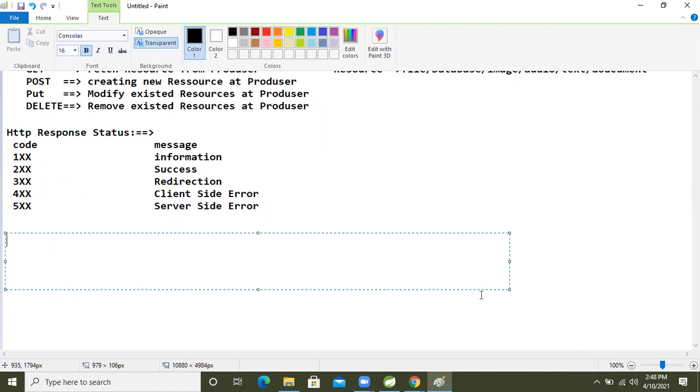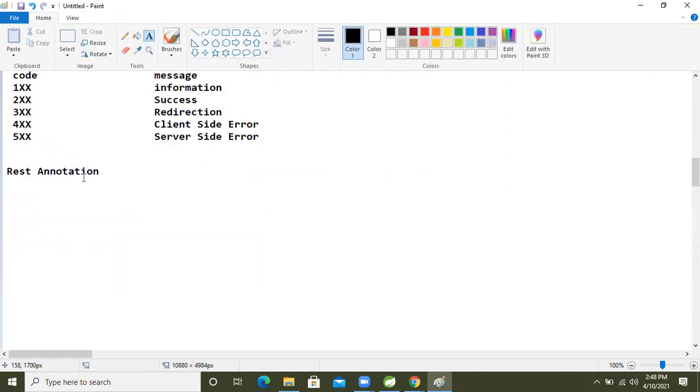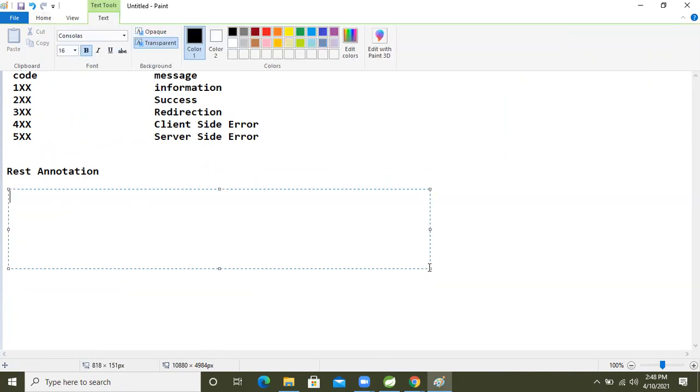REST annotations. To make our class a REST component, REST resource, REST class, what annotation will we use, guys? @RestController.